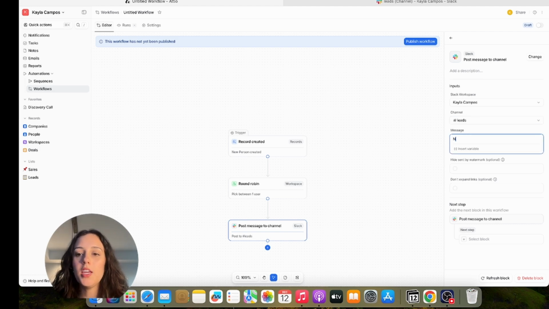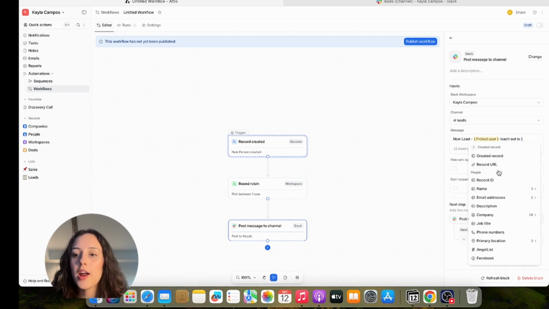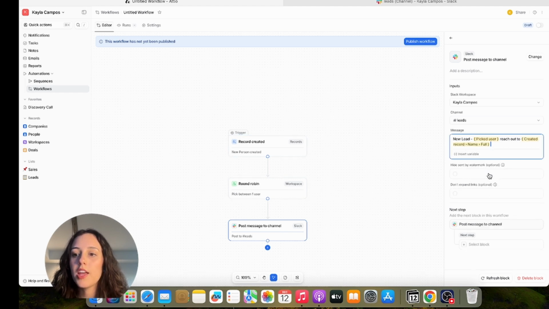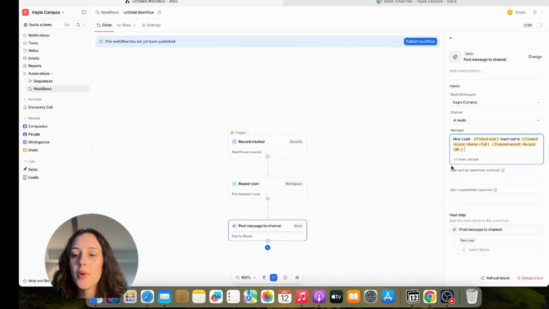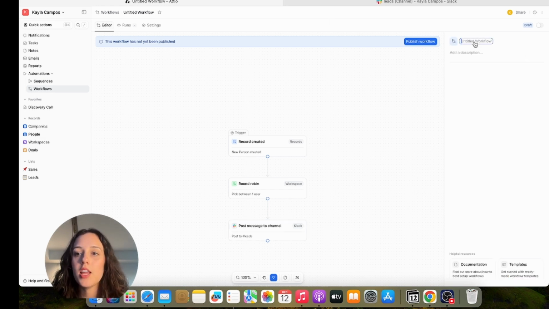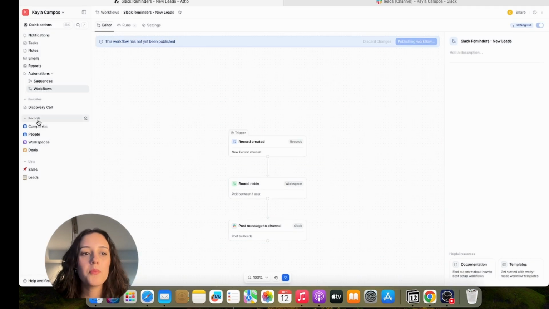And now the message will be new lead, insert variable, the picked user from the round robin, reach out to, created record. I'm going to select the full name first, and then the record URL so that my team member can just click on the record URL and start outreach right away instead of having to look for them in Attio. Okay, so that looks good to me. I'm just going to name this workflow Slack reminders new leads. Super easy, confirm.